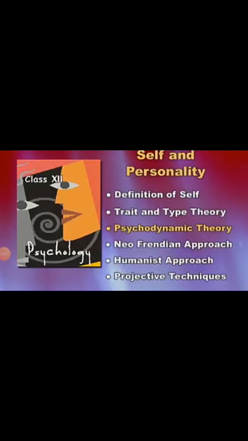Now, I have already taught you about the trait approach and type approach. So your homework is to write a paragraph or a comparative study about the trait approach and type approach. Find out some similarities and some differences between these two, the characteristics of the trait approach and the characteristics of the type approach. Another homework: you have already understood the concept of self and personality. So write the meaning of self and the meaning of personality and try to find out some relationship between these two.